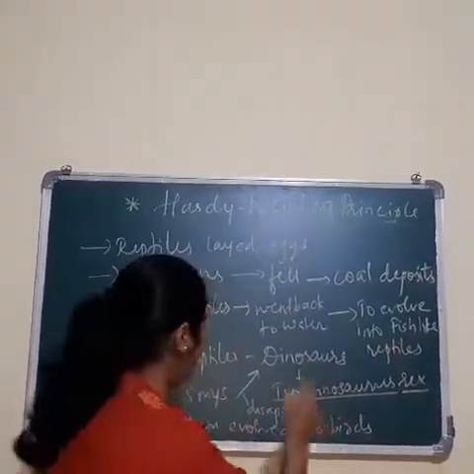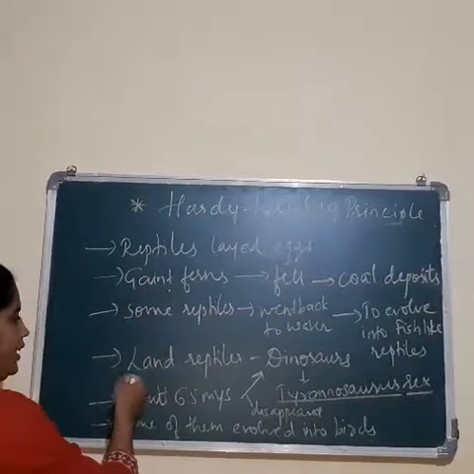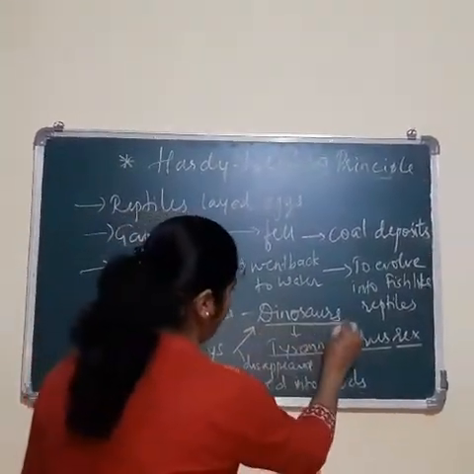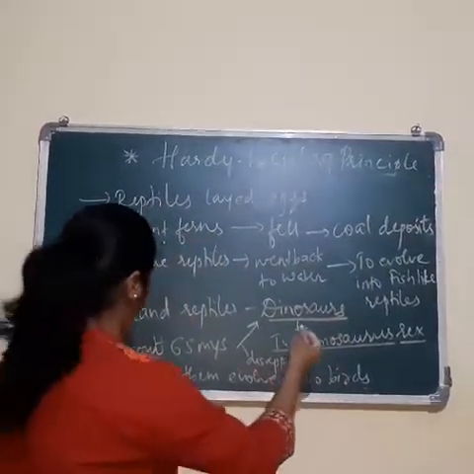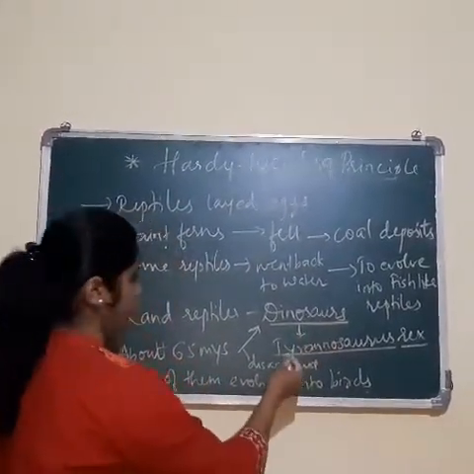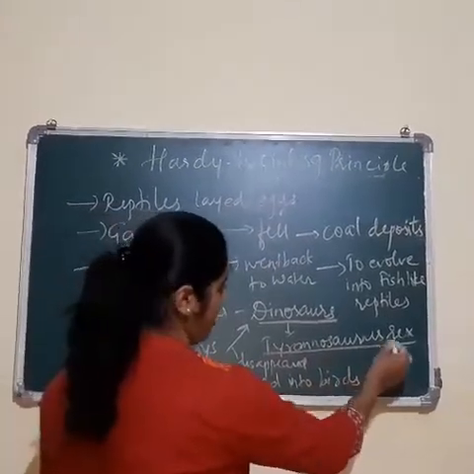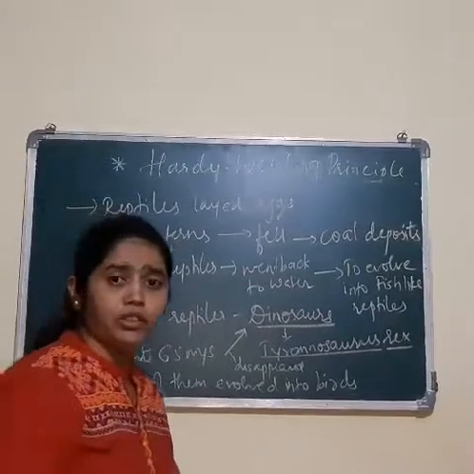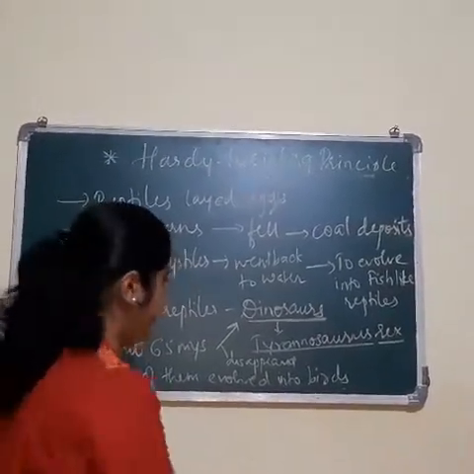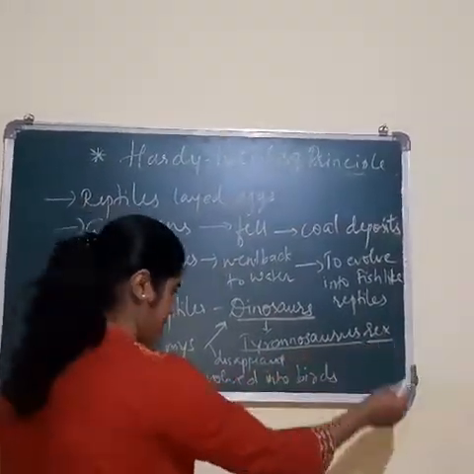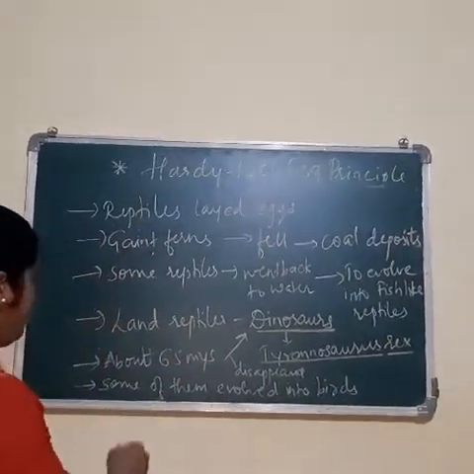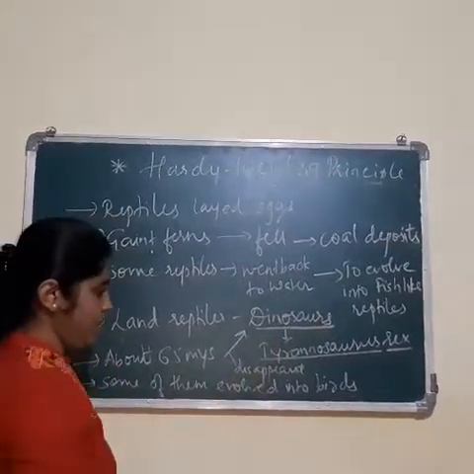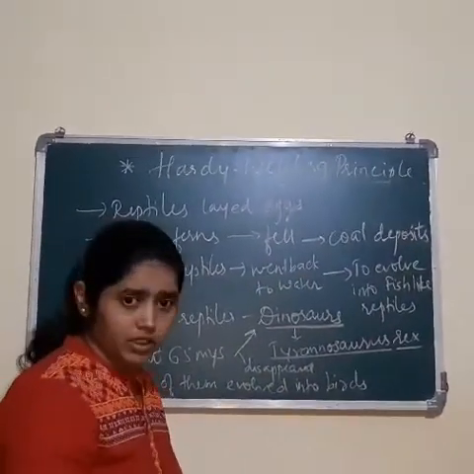For example, ichthyophis. Then later on, some of the land reptiles you are very much familiar with, the dinosaurs, appeared on the earth, and the largest among these dinosaurs is the Tyrannosaurus rex. They may ask you a one mark question, which is the largest dinosaur that appeared on the earth during that time. That is the Tyrannosaurus rex. Then about 65 million years ago, slowly these dinosaurs started disappearing from the earth.